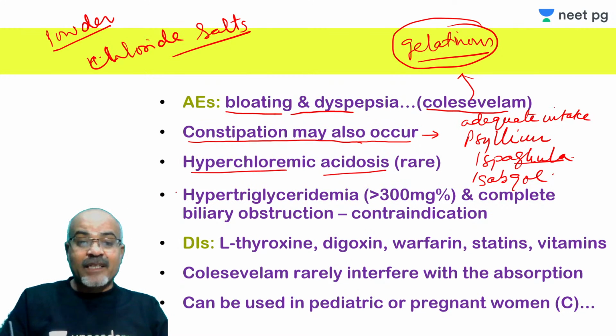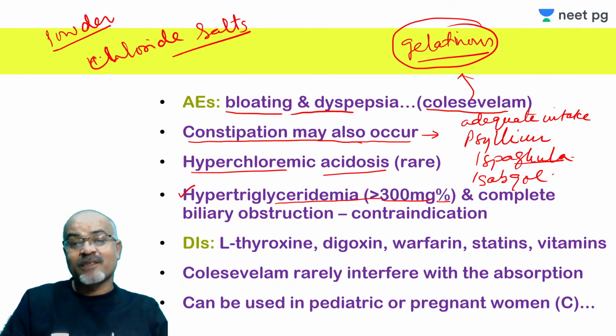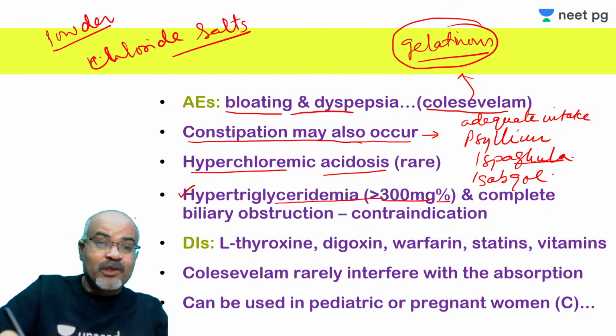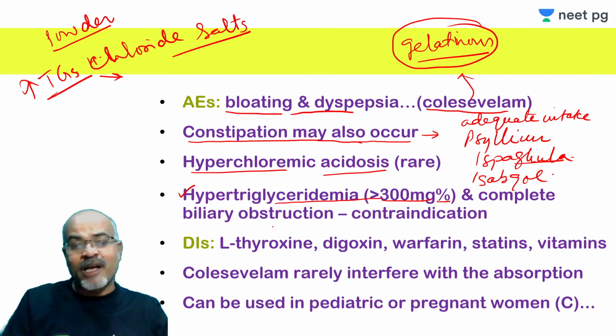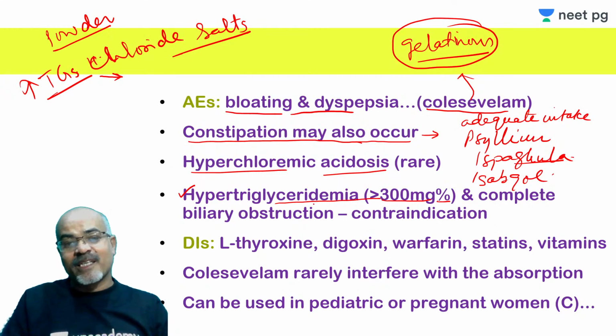And this is contraindicated in those who have hypertriglyceridemia of more than 300 mg%, because I told you these drugs can increase triglyceride level, which is an unwanted effect. So patients who are having hypertriglyceridemia of more than 300 milligrams should be contraindicated.